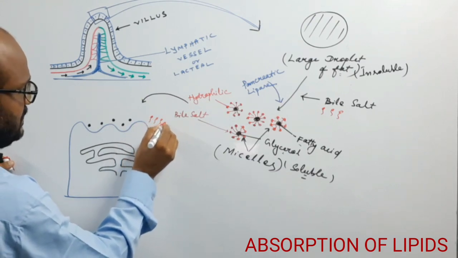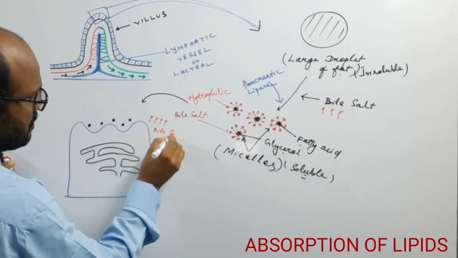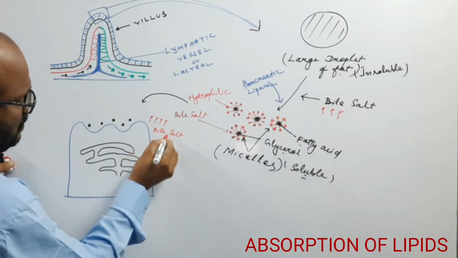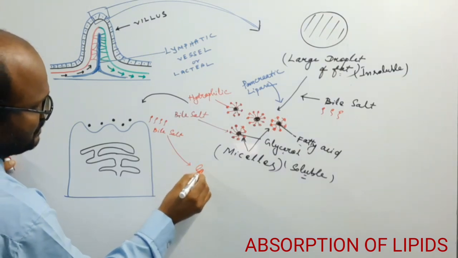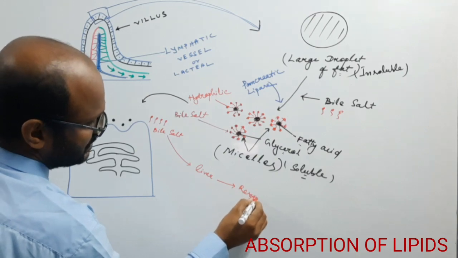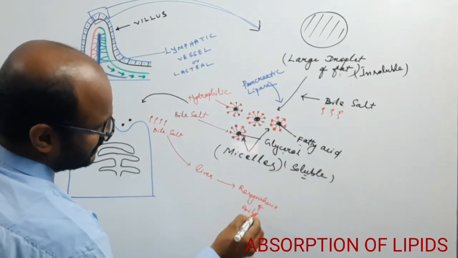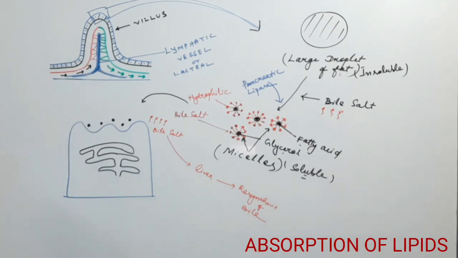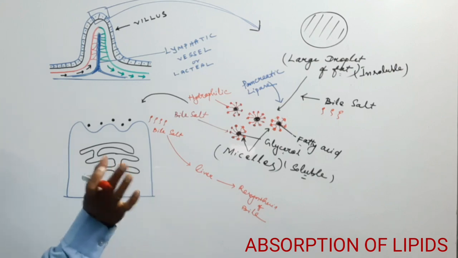So this is the bile salt. Now this bile salt transport to liver for resynthesis of bile, or reutilization of bile. So this is the resynthesis of bile.